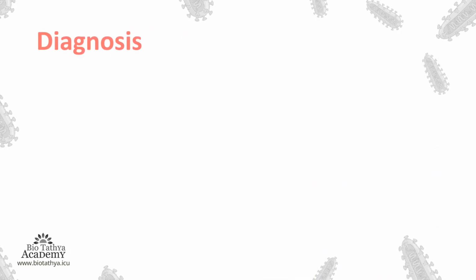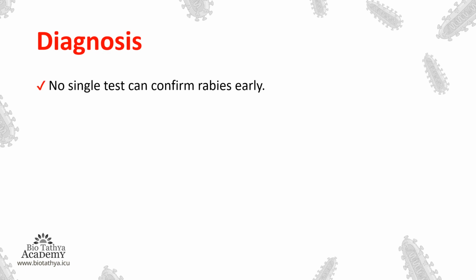Moving on into the next slide, it's very important, that is diagnosis. How we will diagnose the disease. No single test can confirm rabies early. If a person is bitten by a rabid dog, a single test cannot tell that the person is containing the rabies virus.